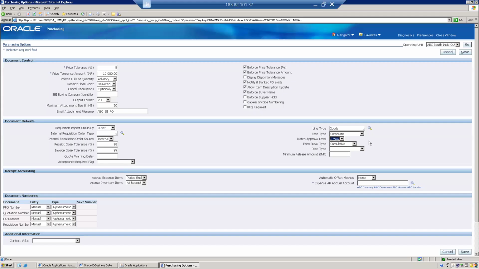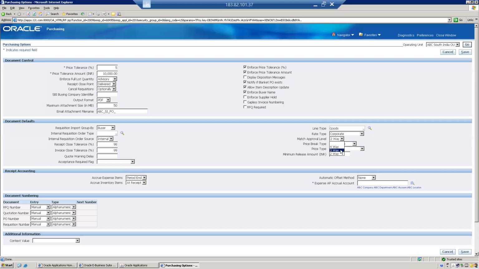So two-way in the sense the invoice quantity, whatever they're creating in the invoice, that has to match with PO quantity. If they specify the quantity in the invoice, that quantity has to match with PO if it is two-way.